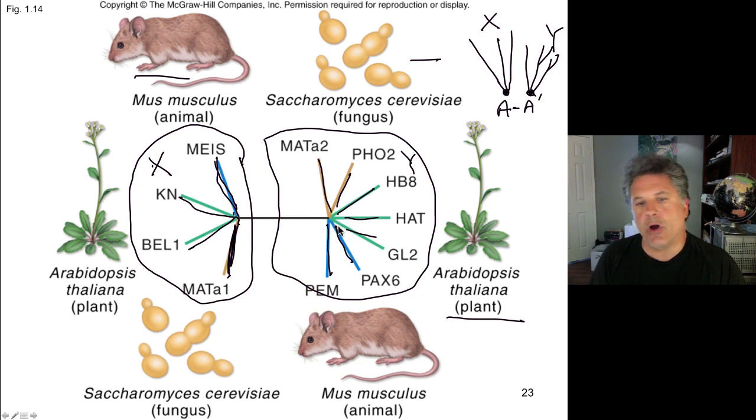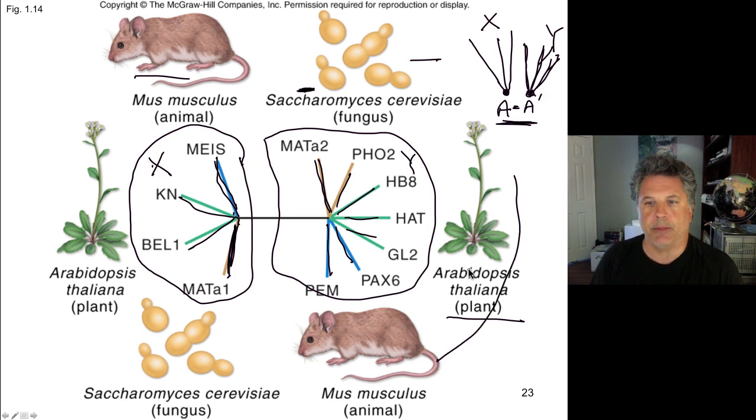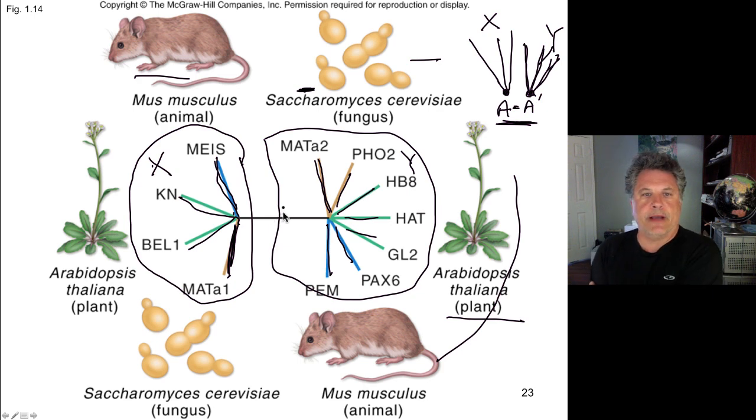And this is strong evidence for gene duplication being a source of variation that can be acted upon and can lead to the evolution of a variety of genes from duplicated ancestors. And this also points out the strong homology that has been conserved over long periods of evolutionary time between the ancestors that gave rise to yeast, single-celled organisms, and ones that gave rise to both plants and animals. So homology and sequence similarity can be used very effectively to deduce complex evolutionary relationships.